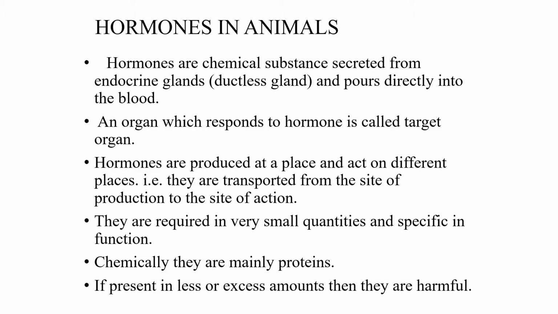Hormones in animals. What are hormones? Hormones are chemical substances or chemical messengers secreted from endocrine gland. Endocrine glands are special tissues. They are ductless glands. Their secretions are directly poured into the blood and reach the target organ and work. An organ which responds to hormone is called target organ.